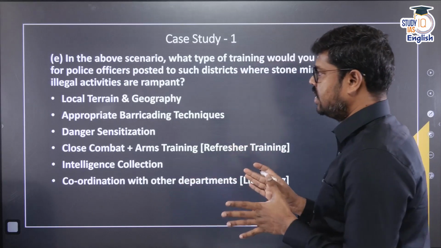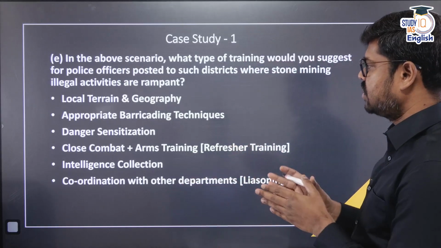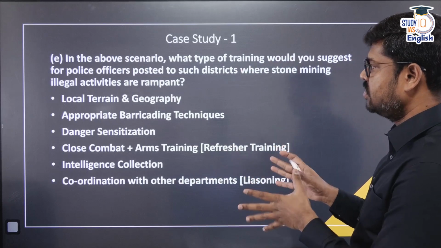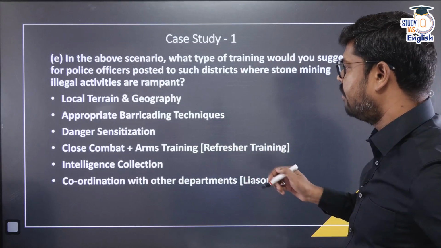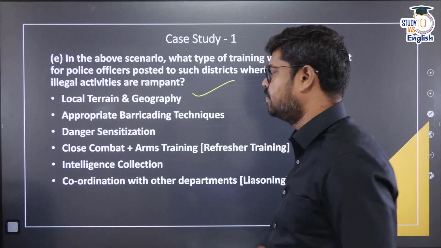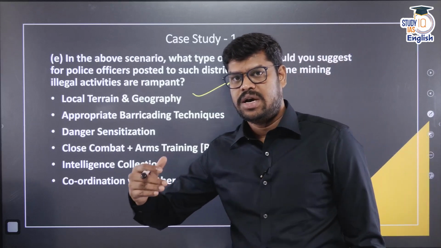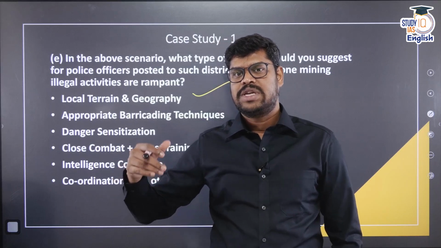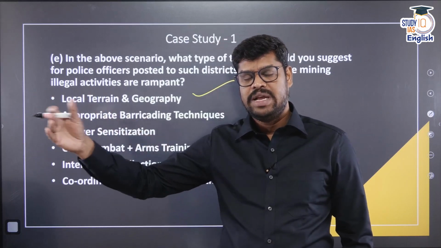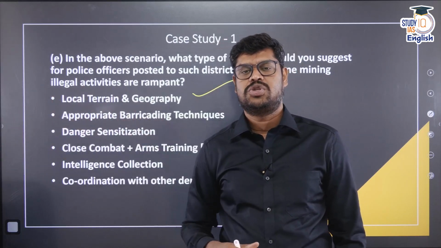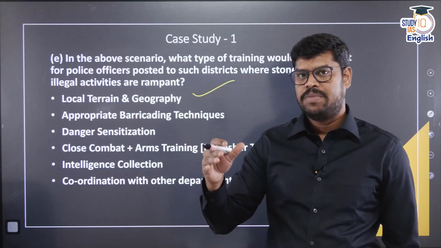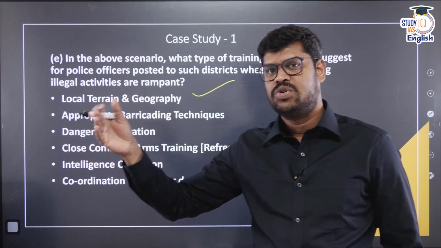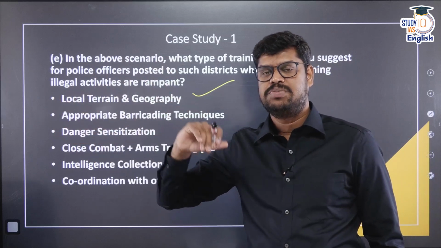So, what I can suggest here is, first of all, that the police officers who are posted here should be aware of the local terrain and geography. Here the police officer, the SP, was trying to stop the vehicle, probably because he thought that after this, the vehicle could not be stopped. But if they have proper knowledge of the terrain and the geography, there can be a place where they can again catch this particular vehicle.